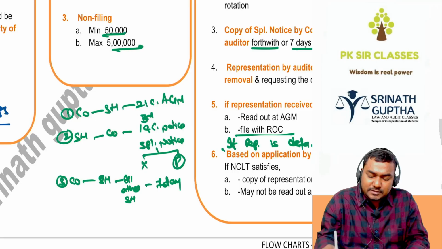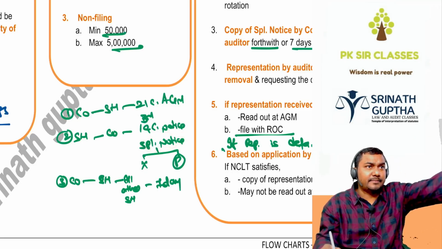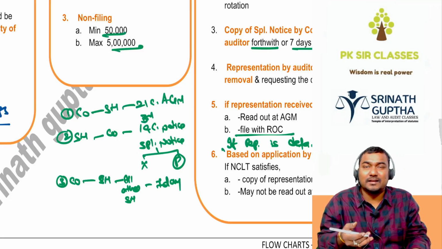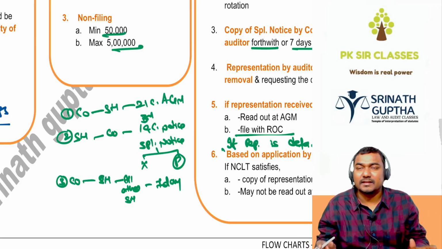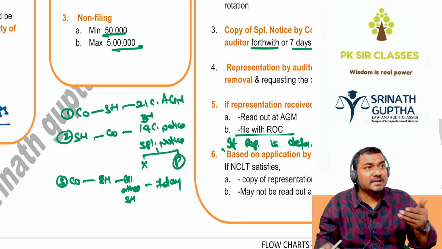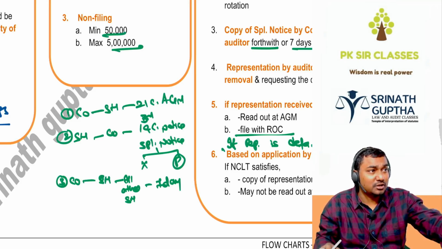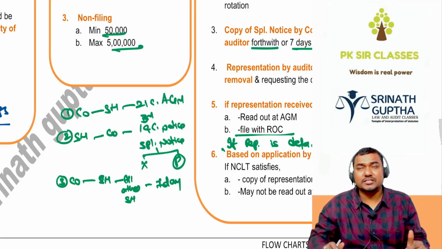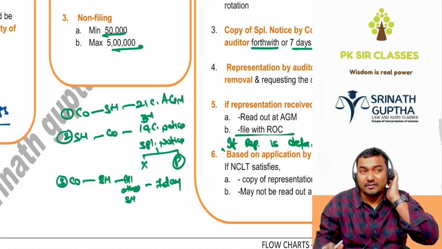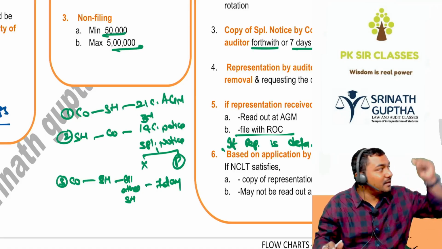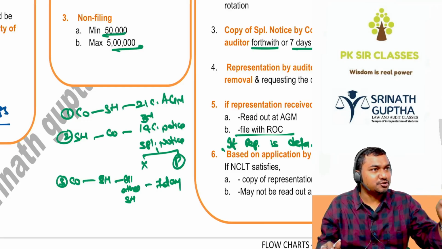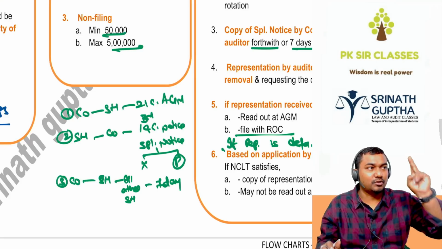And the same special notice we will forward to our previous auditor also, that is Unnati and Associates, and Unnati may give a representation against her removal. Why are you removing me? I am such a nice auditor, don't remove me. And she may request, please read this representation before the shareholders, they shouldn't misunderstand me. But if she is giving any statement which is defamatory, opposed to the interest of the company, the company can approach the NCLT, and NCLT may order that the representation given by the retiring auditor should not be read at the general meeting or circulated.